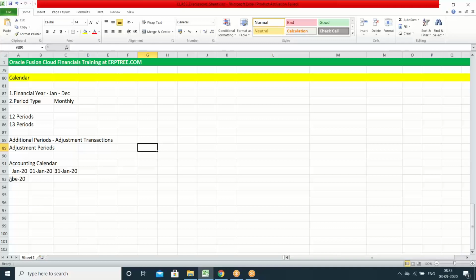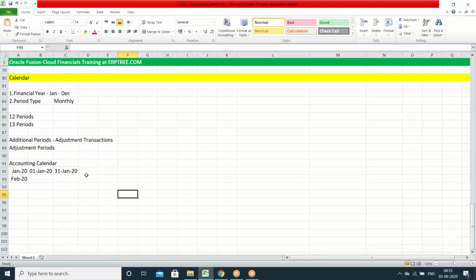We'll see, but before we get into the application, let's try to get the basic information theoretically so that it would be easy for us when we are doing it in the system. Otherwise, directly doing it in the system may not help us in all this. Right, so that's all about the calendar.